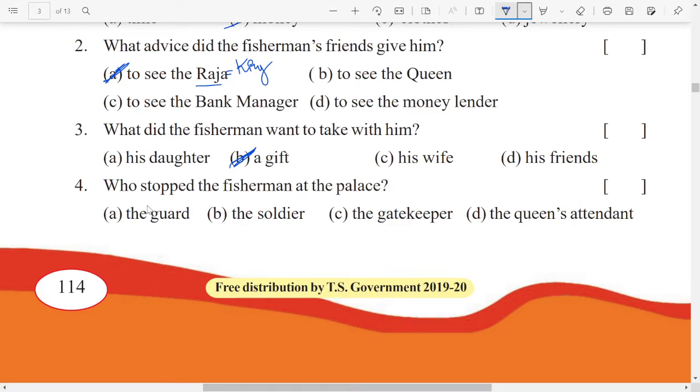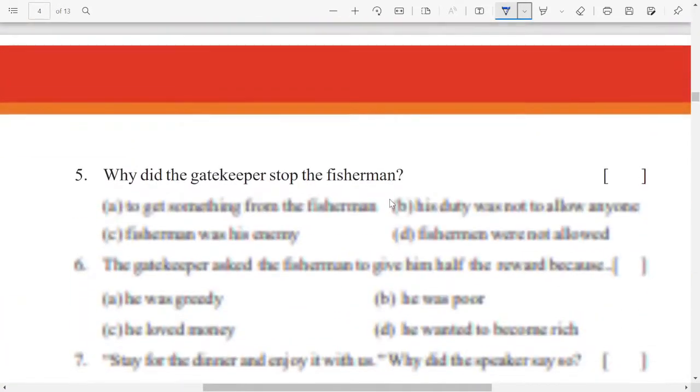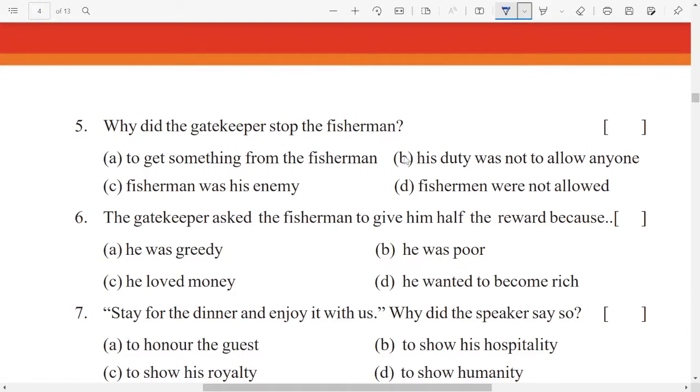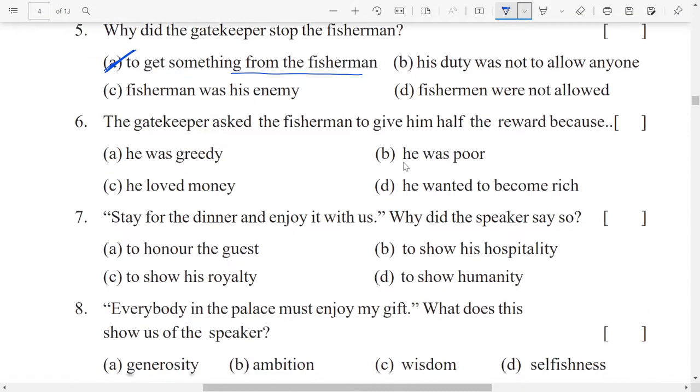Next one. Who stopped the fisherman at the palace? When the fisherman wanted to go inside, somebody stopped him. Here, the gatekeeper stopped him. Next. Why did the gatekeeper stop the fisherman? He wanted to get something from the fisherman. When the fisherman gets any help from the king, that share goes to this gatekeeper. That is why he stopped him.